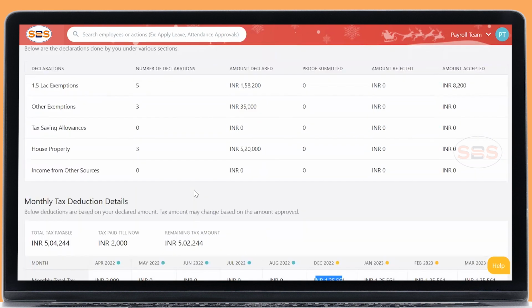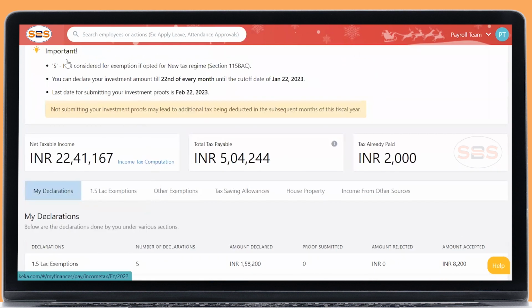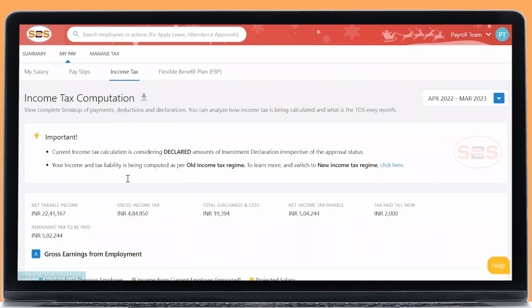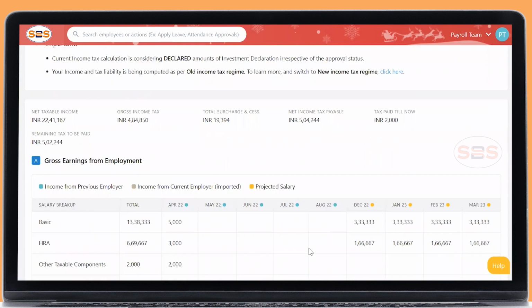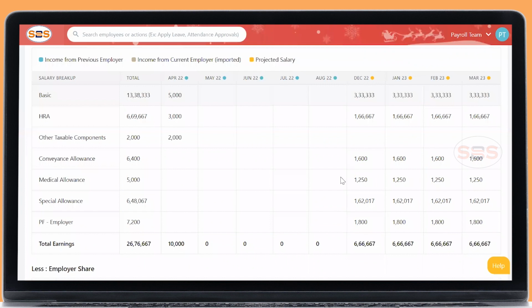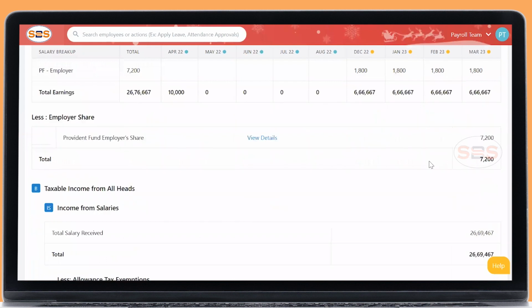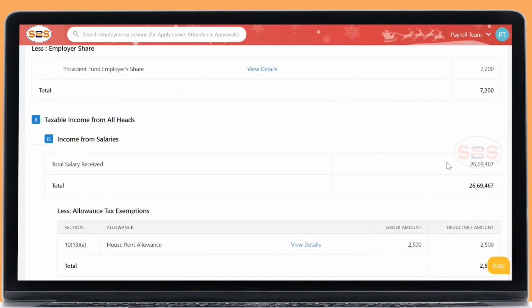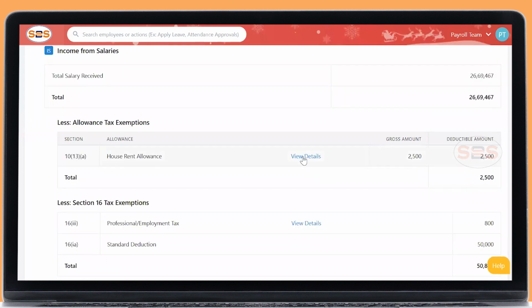You can see computation. Click computation, it will take you to the My Pay Income Tax section. If you see, I have declared the previous income value and the current amount that has been projected by the company. My HRA calculation, whatever I've given, has been considered. Why has 2,500 been considered? I'll just explain to you.